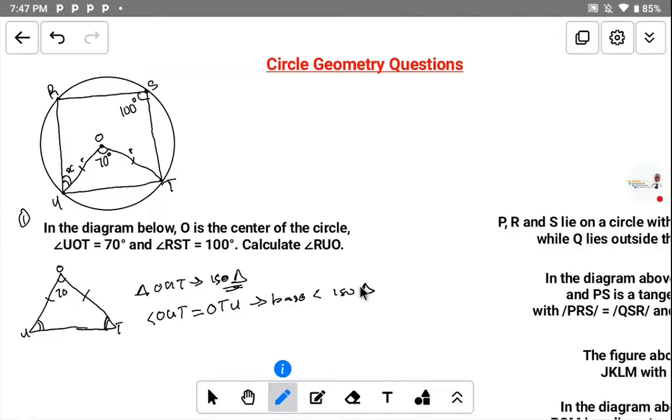The pen I'm using may not make the writing clear enough, so just listen and write something down. This means that the base angle OUT is equal to angle OTU because the base angles of an isosceles triangle are equal.